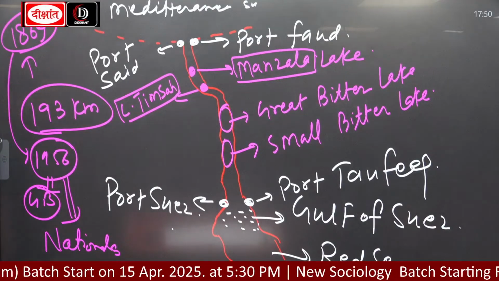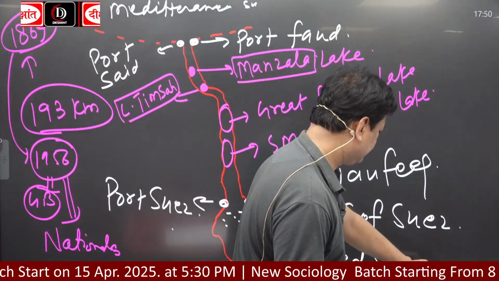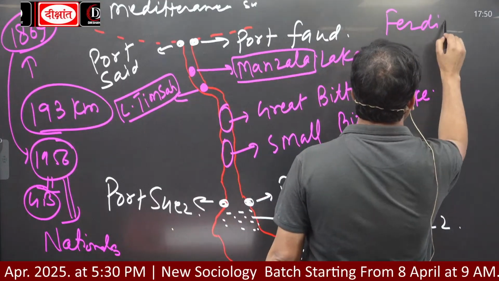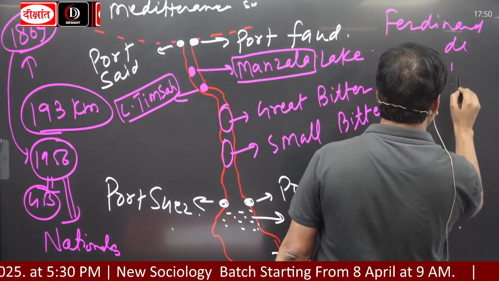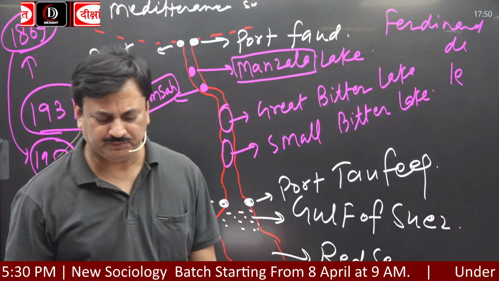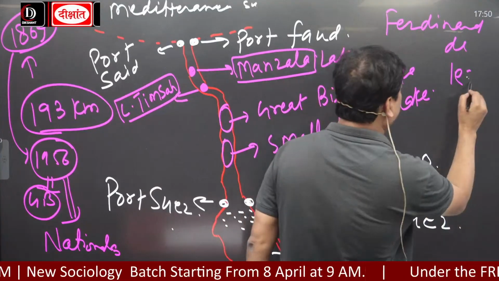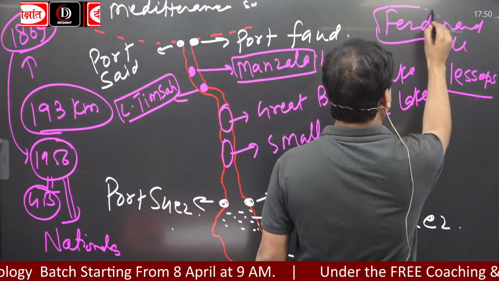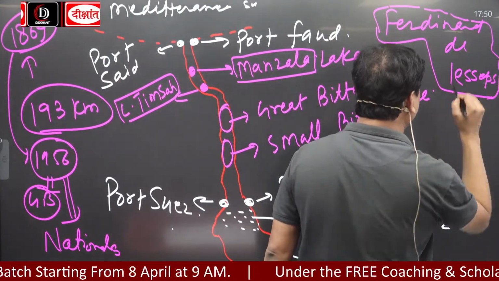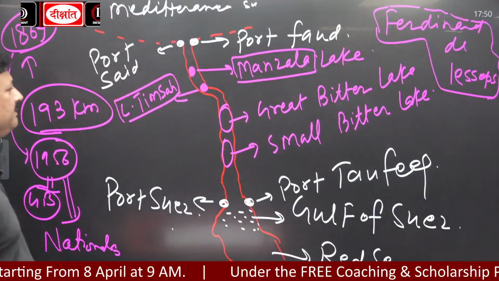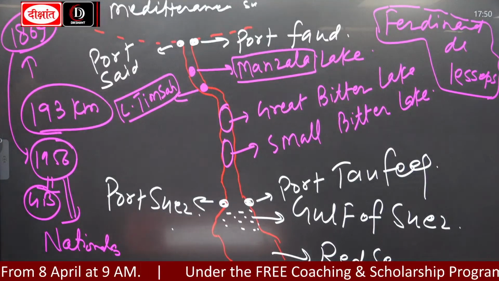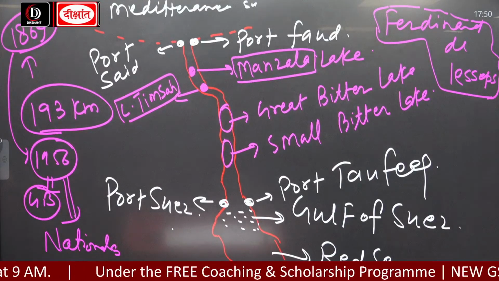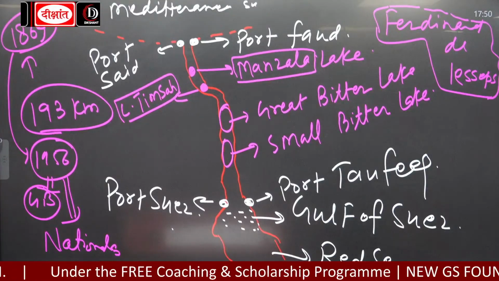Architect was Ferdinand de Lesseps. Who was the architect? Ferdinand de Lesseps. He was French, and he was the architect of this Suez Canal.